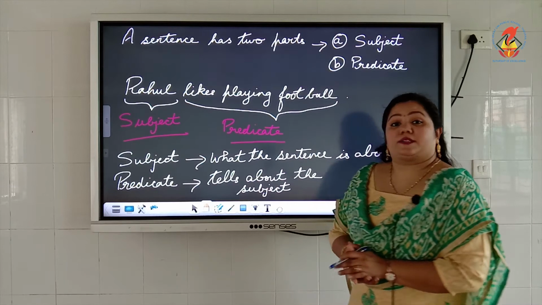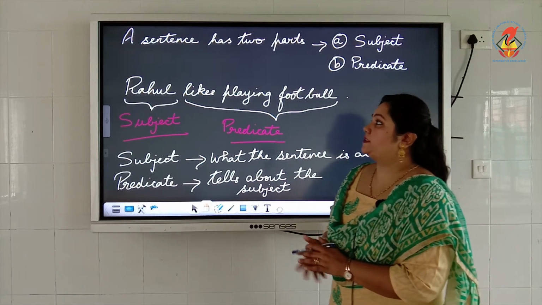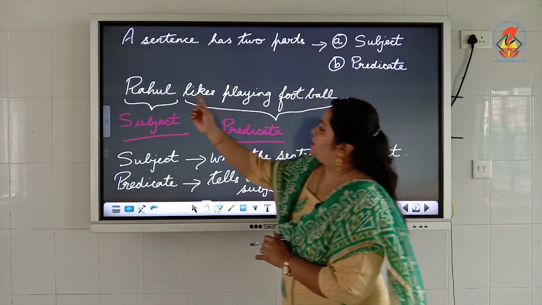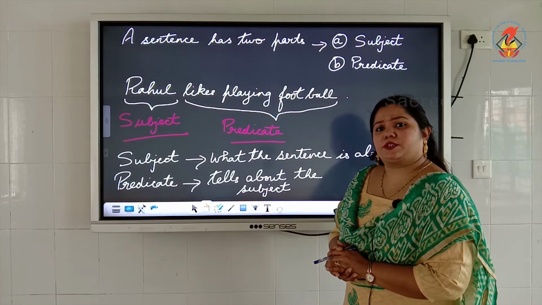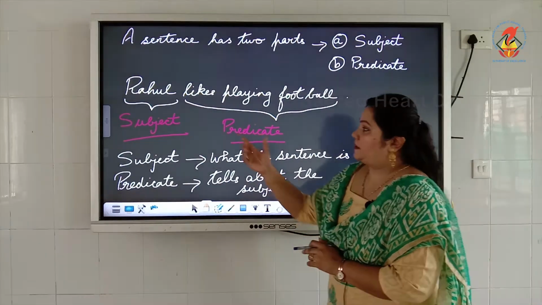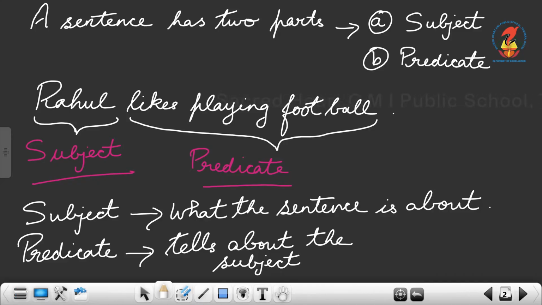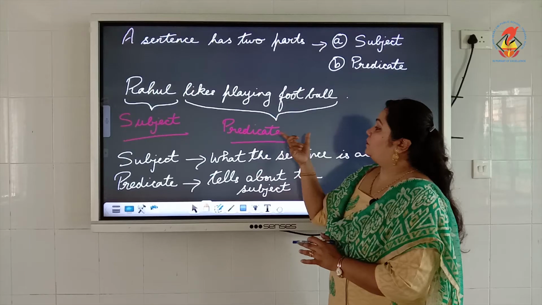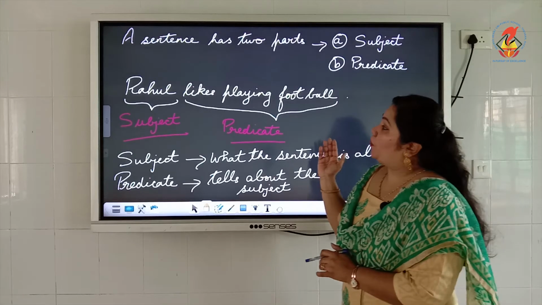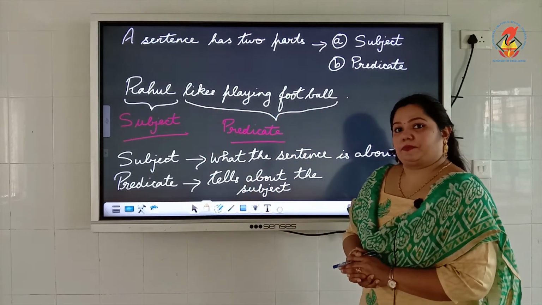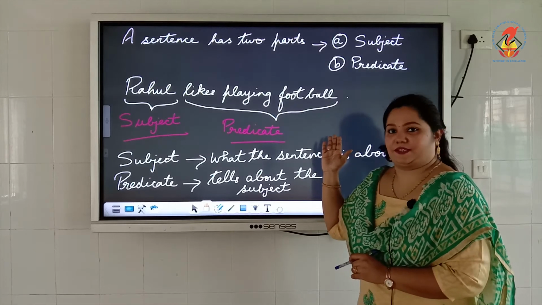Now, as you know, a sentence has two parts which comprises of the subject and the predicate. So over here, Rahul. Can we take Rahul as a subject in the sentence? Yes, Rahul is the subject of this sentence because this entire sentence tells you about Rahul. So we are talking about Rahul over here. So automatically Rahul becomes a subject of our sentence. Now, likes playing football. Likes playing football over here, we are taking it as a predicate. That means what about Rahul is being said becomes the predicate of that sentence.